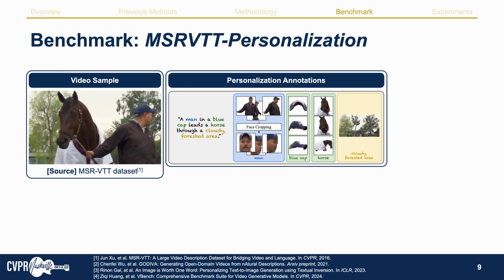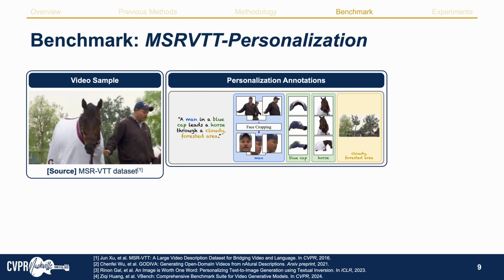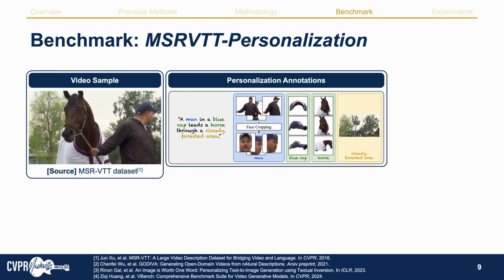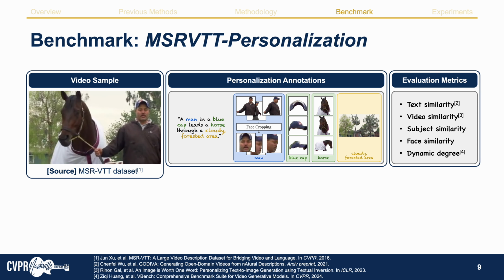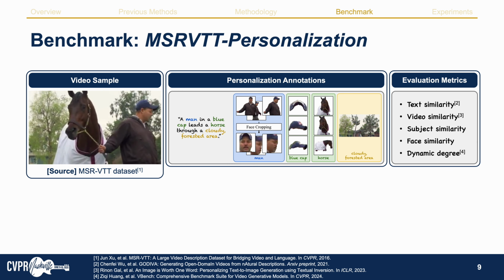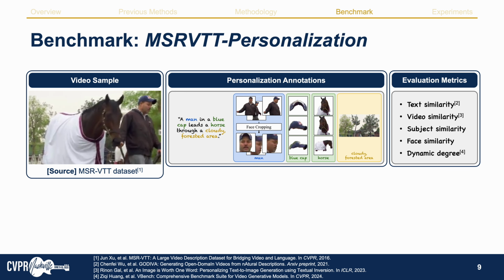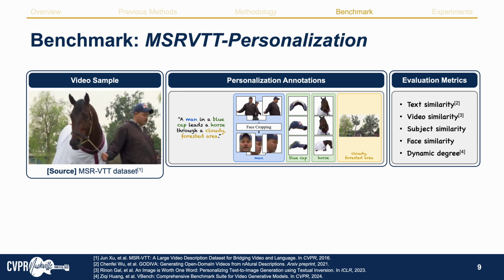To address this challenge, we collect the benchmark videos from the MSRPT dataset and annotate them with our personalization annotations. Next, to more accurately evaluate the fidelity of each subject and face, we segment the target subject or face from the video frame for the evaluation.